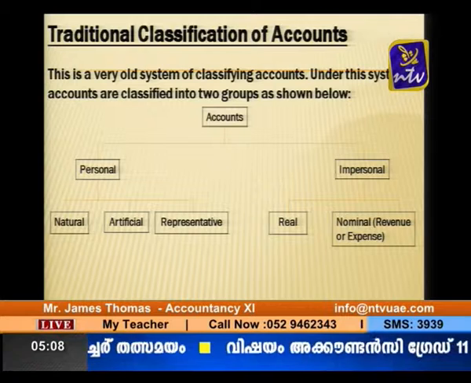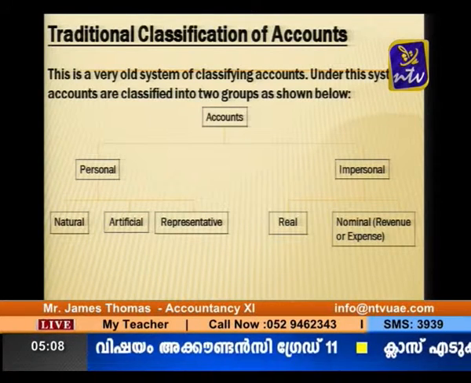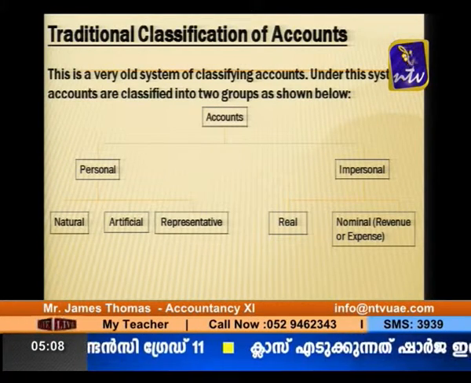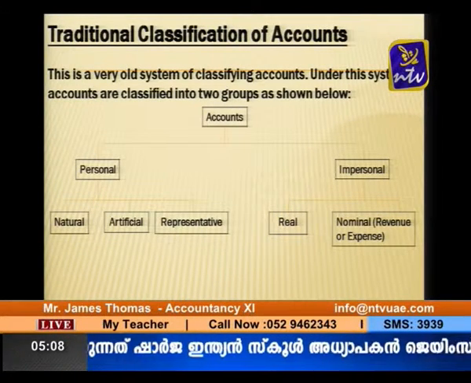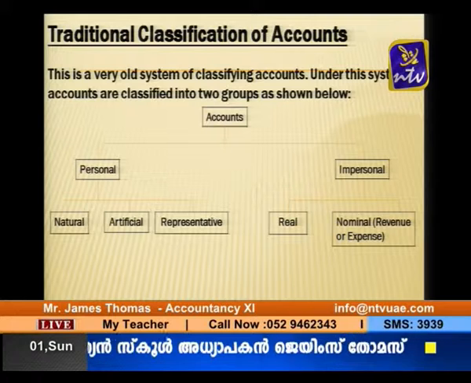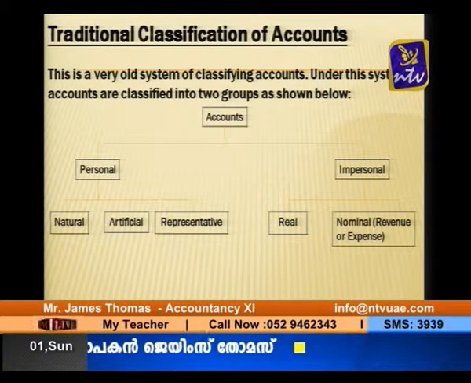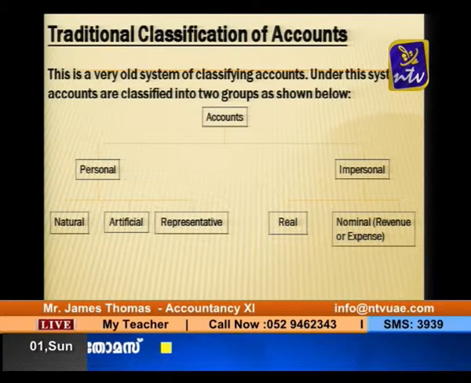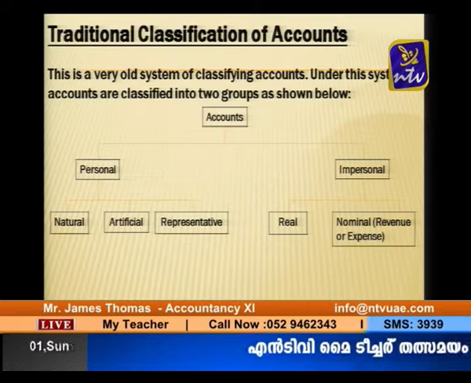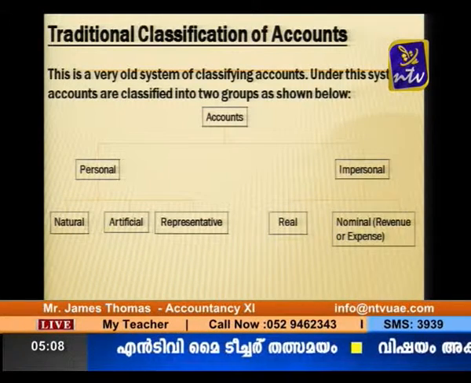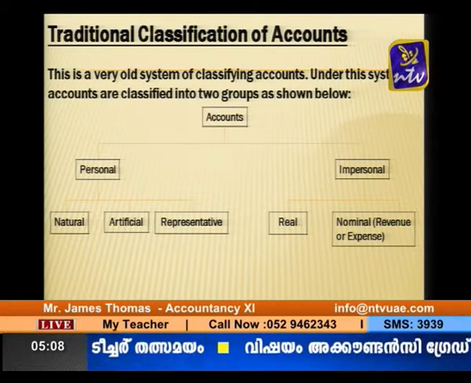And also you can see cooperative organizations and body corporates are there. That means artificial, the name of a company or a cooperative society or an association or any charitable society, whatever it is. That is what is called personal artificial accounts. Now you can see the last one, that is representative personal accounts. So what do you mean by representative personal accounts?